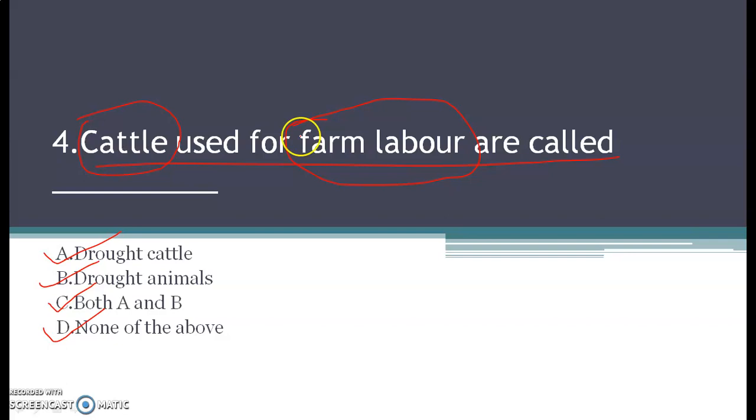So here, the cattle which are used as farm laborers, you have to tell about them. Options are draught cattle, draught animals, both A and B, and none of the above. Take your time, mark the right answer.